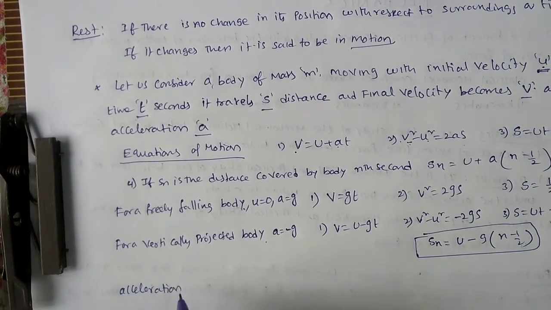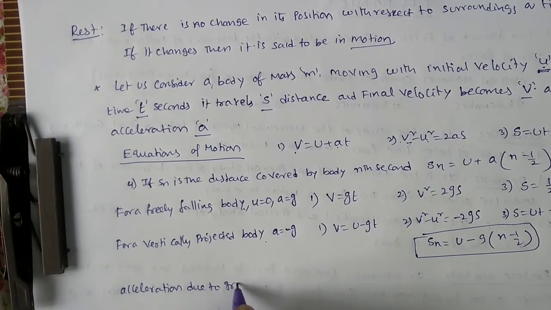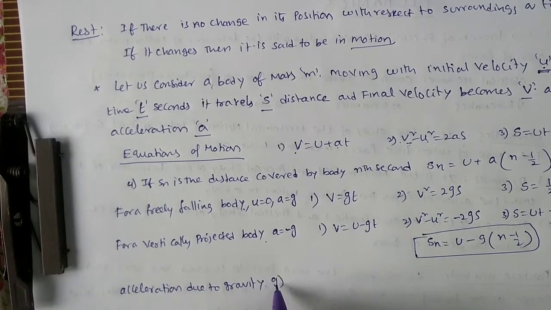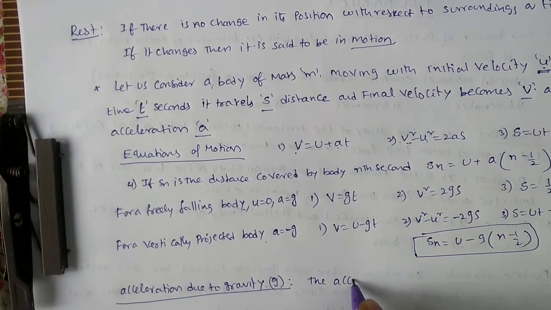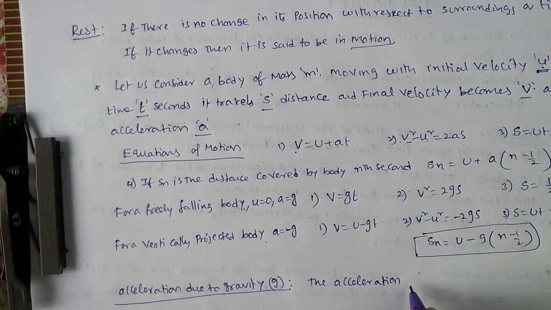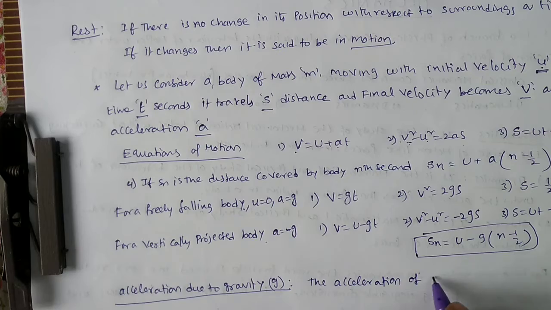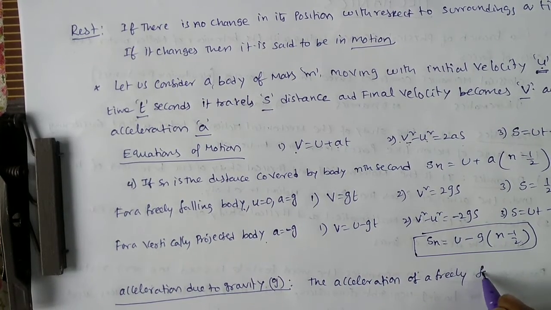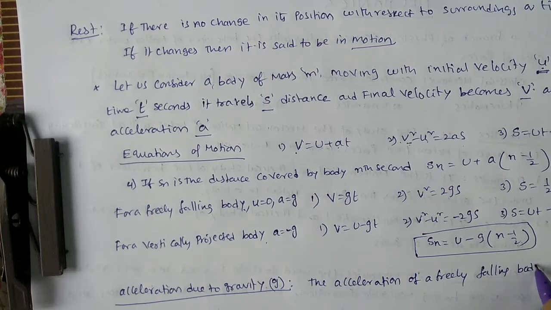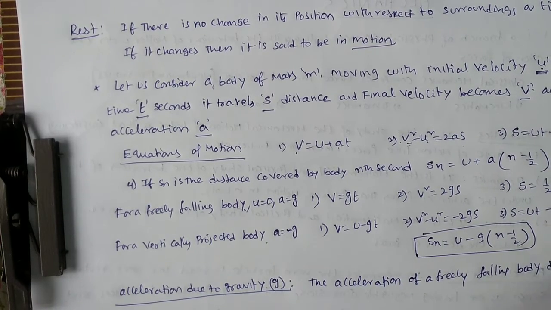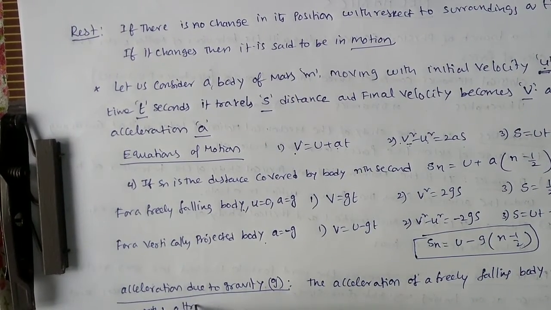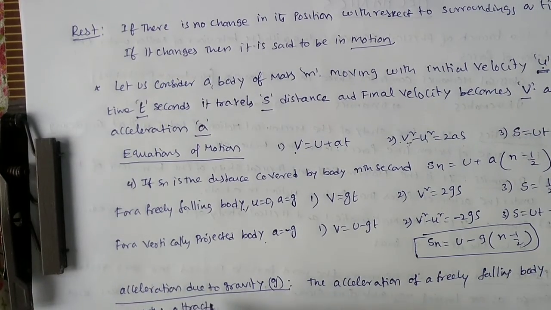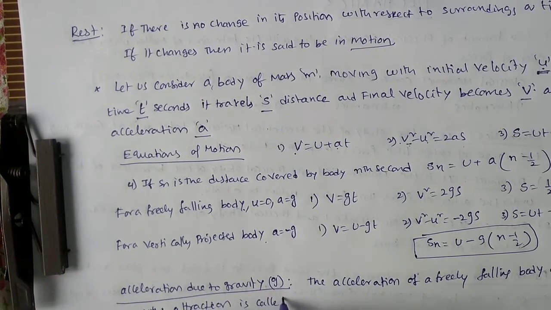Acceleration due to gravity, small g representation. How can you define this? Simply, the acceleration of a freely falling body due to Earth's attraction is called g.